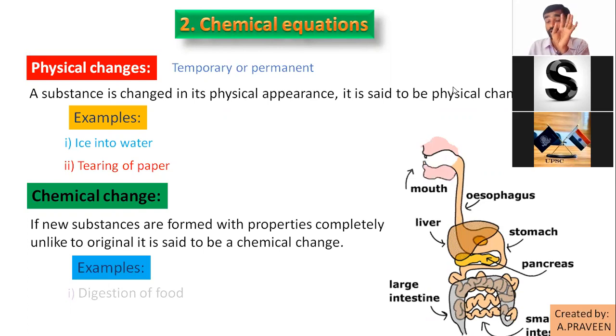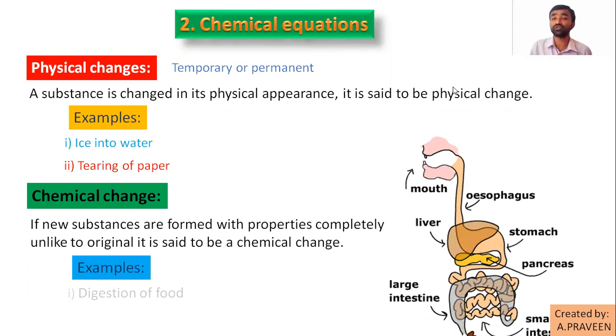What are the wastages? Carbon dioxide is released, excretes are released, right? So many are there. So this is giving you many products, new substances, unlike the food particles, right? So that's why it is said to be a chemical change.